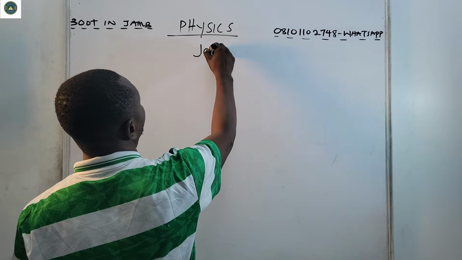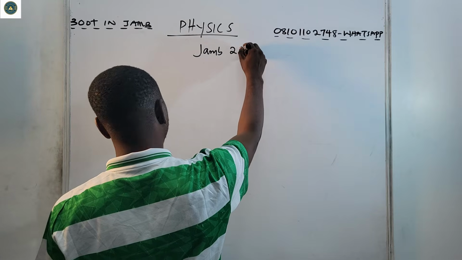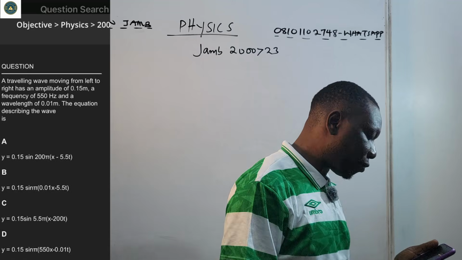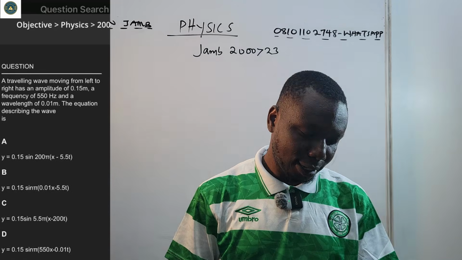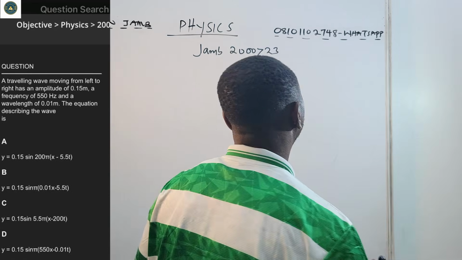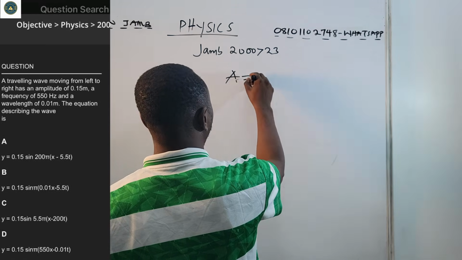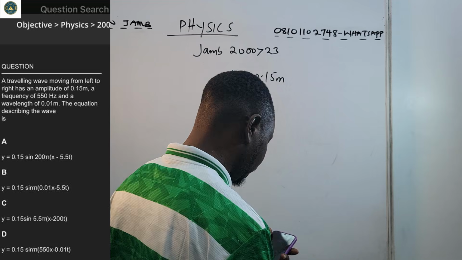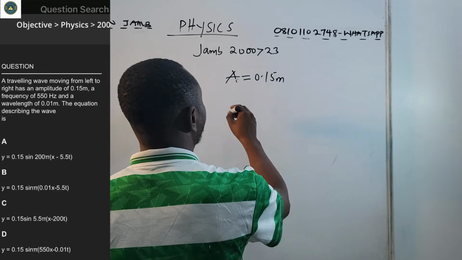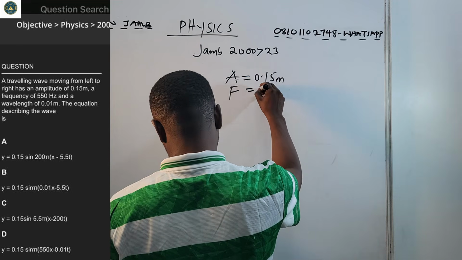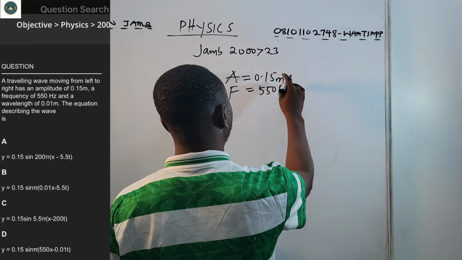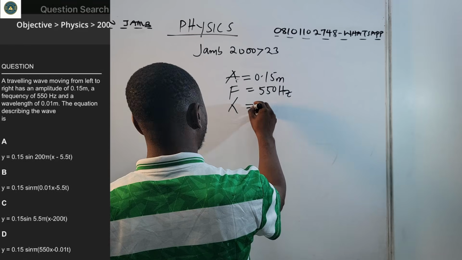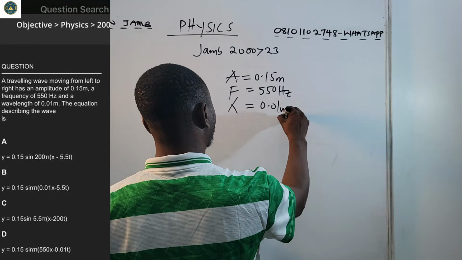JAMB 2000 question 23. A traveling wave moving from left to right has an amplitude, A, of 0.15 meters, a frequency, f, of 550 Hz, and a wavelength, lambda, of 0.01 meters.